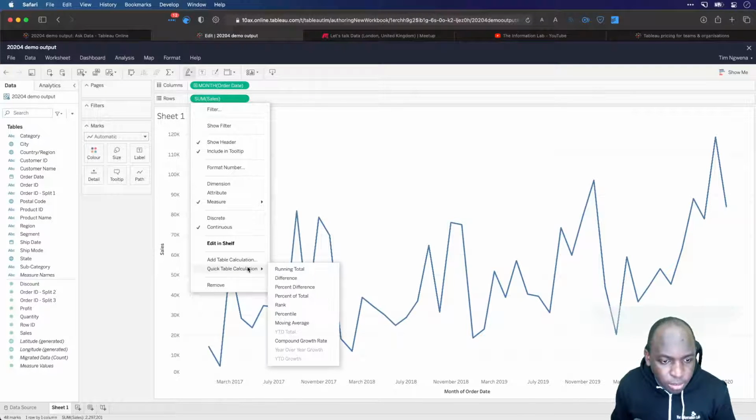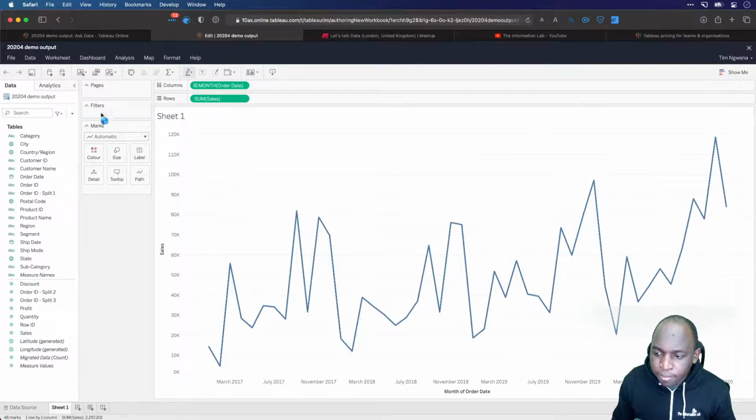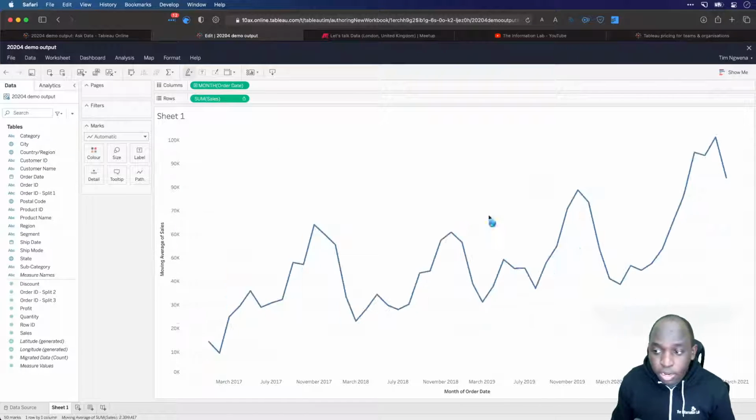If I change this to a moving average, you'll see that my dates go out to March 2021. It's a very subtle change. Let me do that again and go back. If I go back, my data set ends on December 2020. If I go forward, my moving average stops in February 2021, but my date axis goes a little bit further, to March.